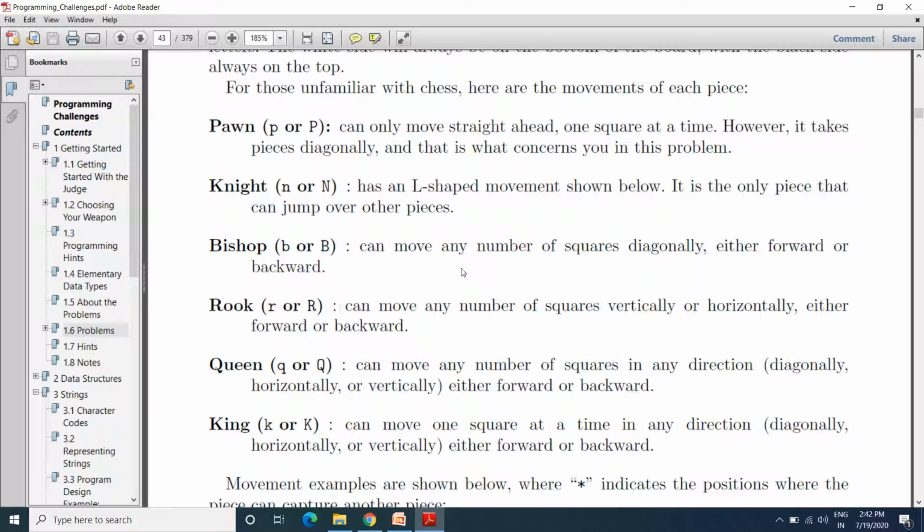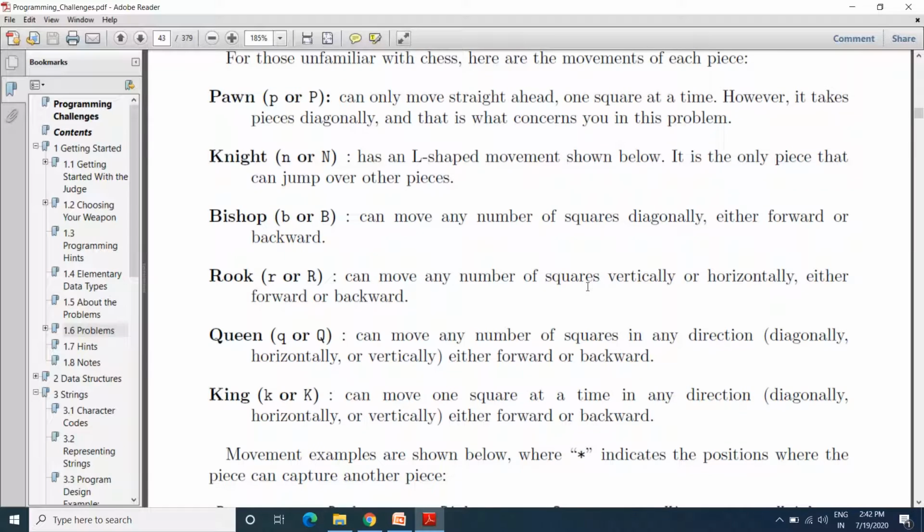And next, the bishop can move any number of squares diagonally, either forward or backward. Here the bishop moves diagonally in the forward and backward direction. The bishop is what we know in chess as the camel, and the knight is nothing but a horse.